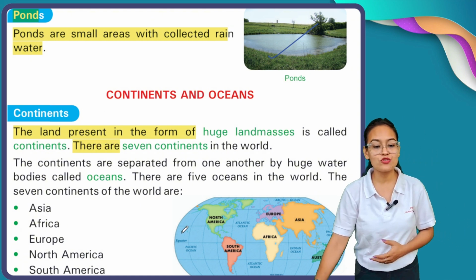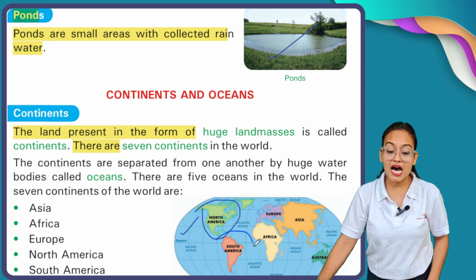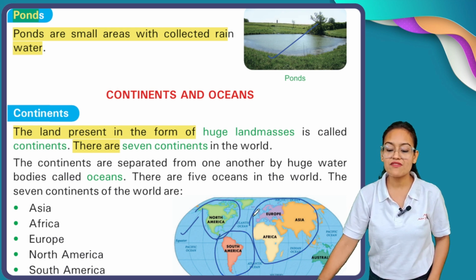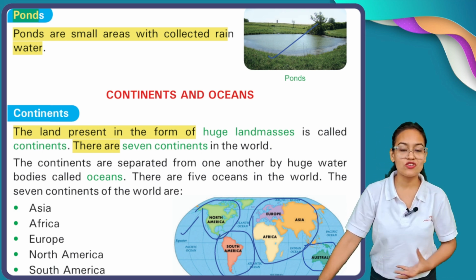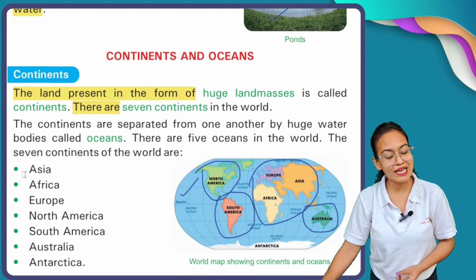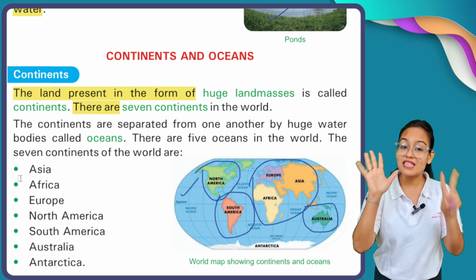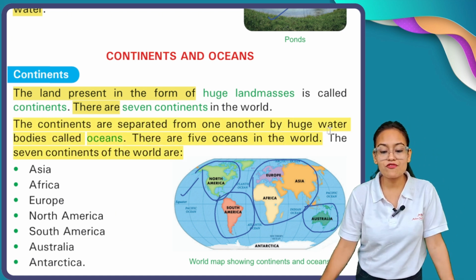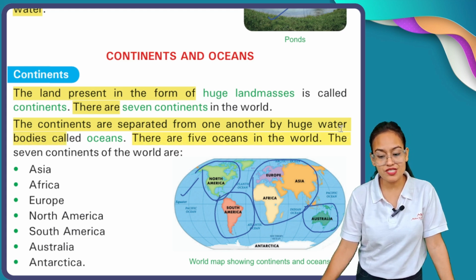Now, my dear students, you can see this is the map of the world. Here, these are very, very large pieces of land masses. These large pieces of land present on our planet Earth are called continents, and there are seven continents. The continents are separated from one another by huge water bodies called oceans. There are five oceans in the world.